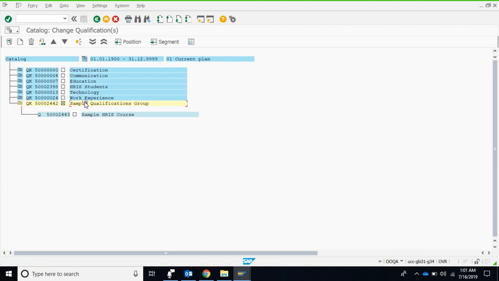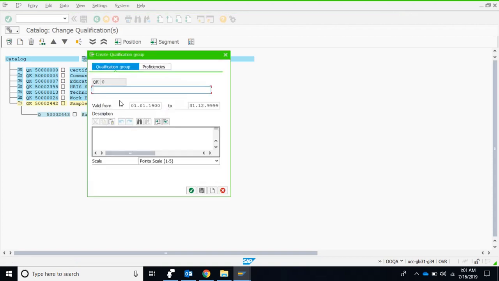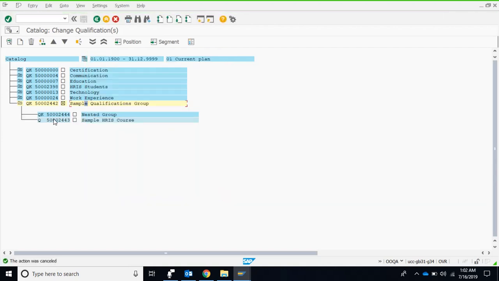If I want to create a group rather than a qualification over here, I can just again select this one and I would create, and I am creating a qualification group now, not the qualification. And this is a nested group, right? It is a group in the group, so I just named it accordingly. The scale is inherited, I saved it, and you can see there is another group, and within this group now I can create another qualification. So I selected this one, I deselected this one because now I have to work in this particular group.